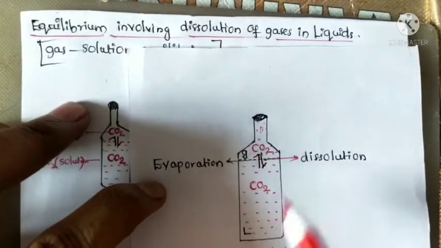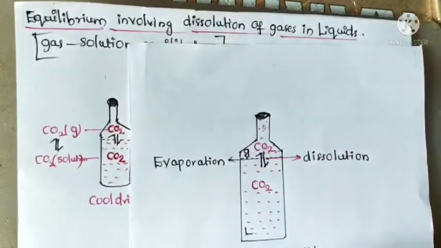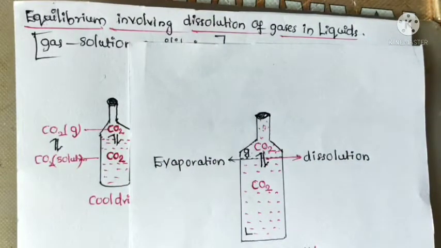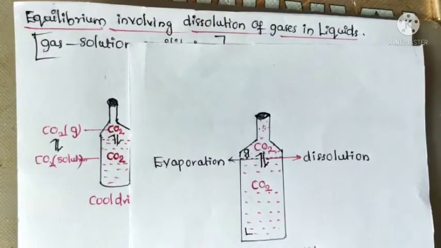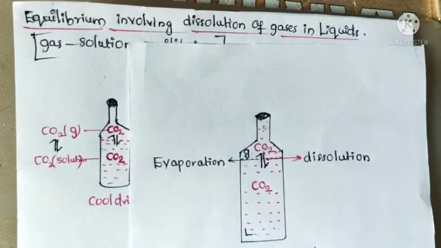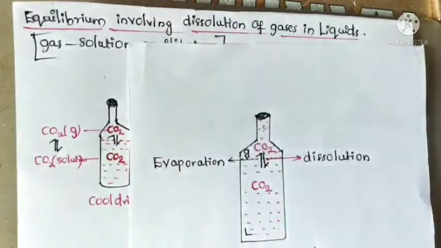This equilibrium is also dynamic in nature. How can we identify that this equilibrium is dynamic? There are two observations. First, both processes occur at the same rate, and second, one of the measurable properties is always constant. From these two observations we can say that the equilibrium is dynamic in nature.